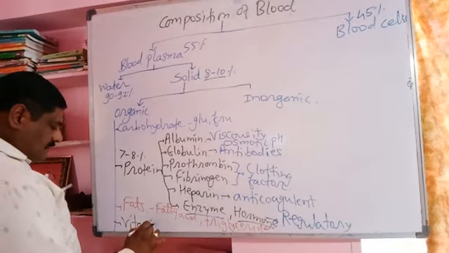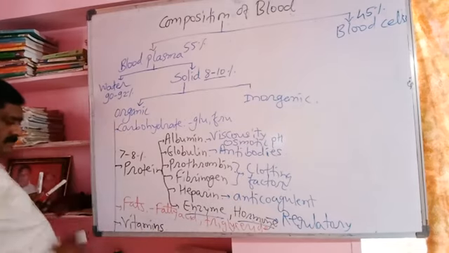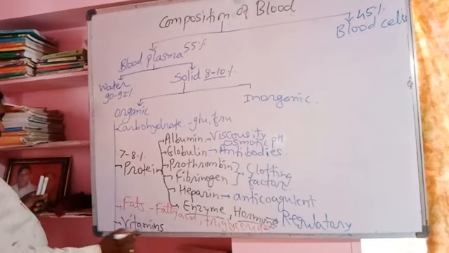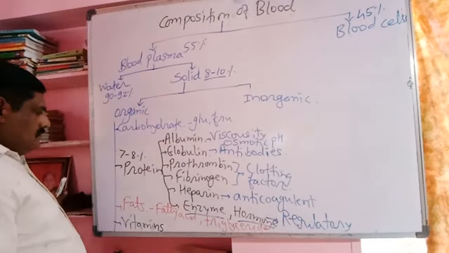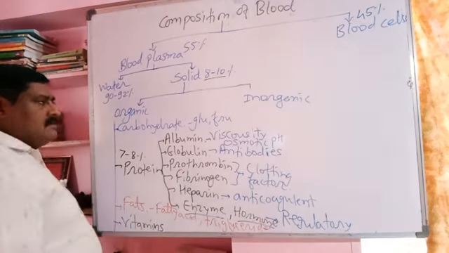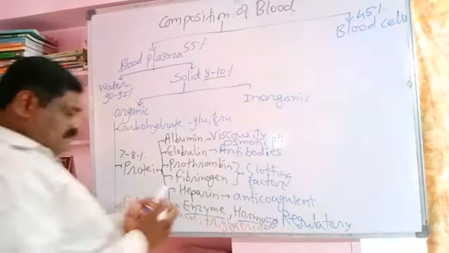They are necessary for the normal biochemical reactions of the primary nutrients, vitamins. So these are the organic constituents.